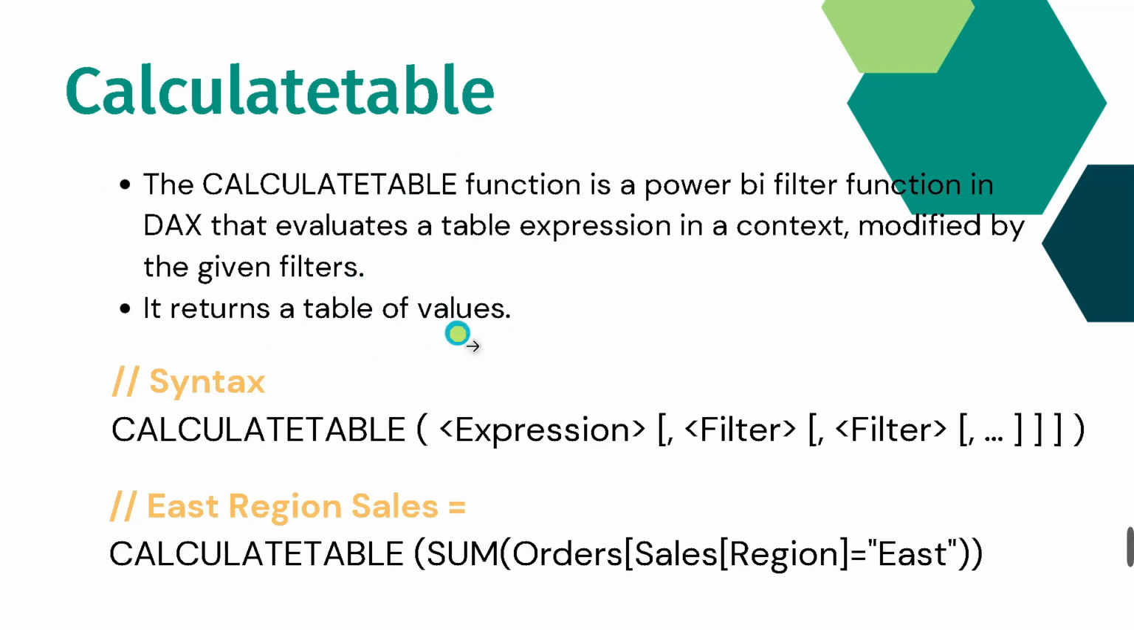Alright, so here you can see the CALCULATETABLE DAX function is basically used to evaluate a table expression in a context which is modified by the given filters. Okay, suppose we have a table, and in this table there are 100 records, and from that table I want to extract another sub table, based on some criteria or by applying some filters on that, right? So in that case we will apply the CALCULATETABLE DAX function. So the CALCULATETABLE DAX function is basically used to extract a sub table from an existing table.